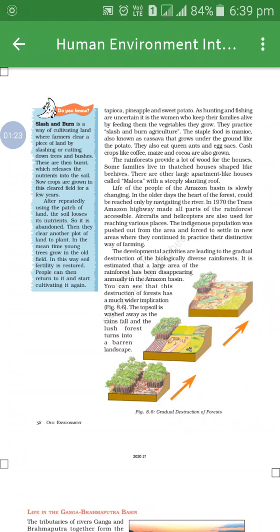Due to the destruction of forest, the area is fast changing into barren landscape. These all points are related with the life in the Amazon basin.